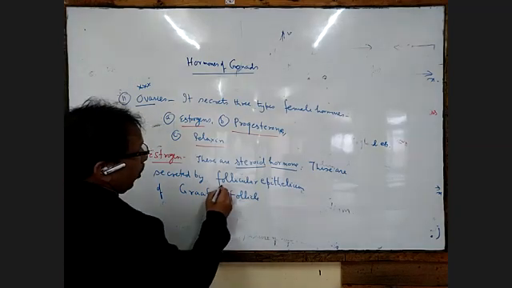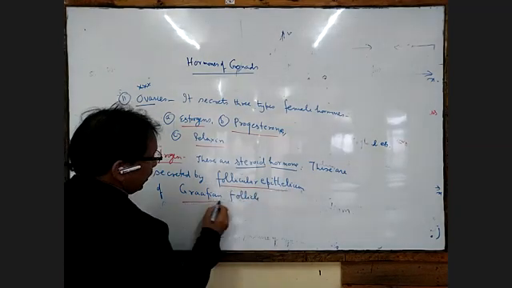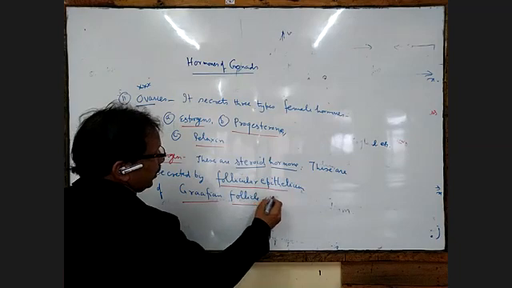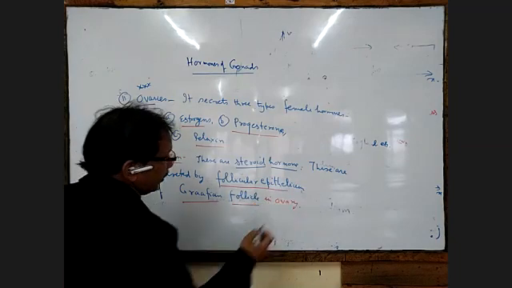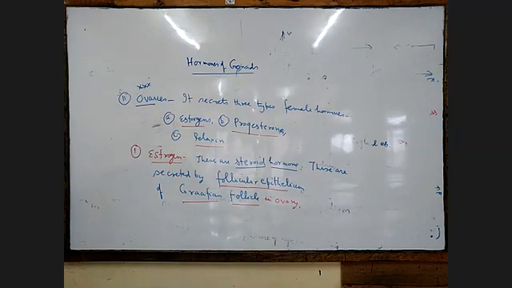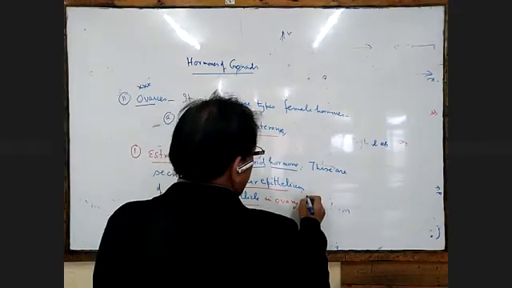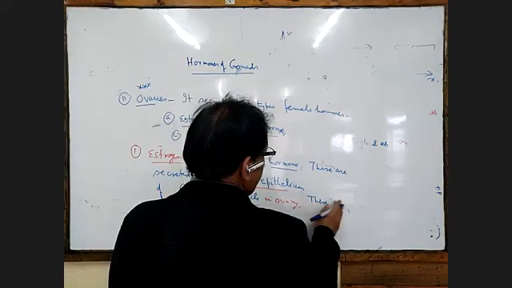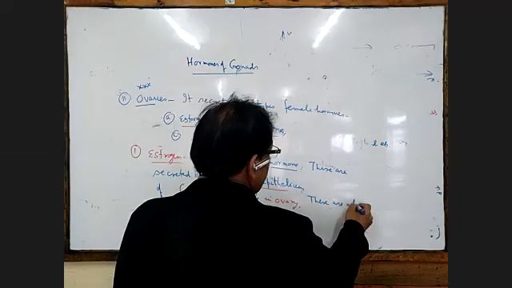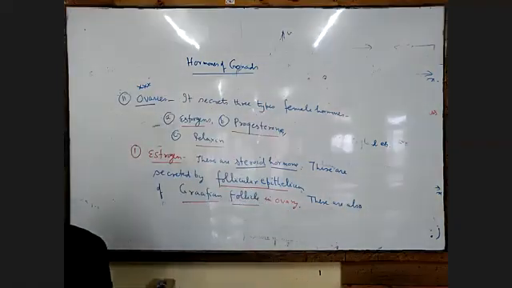These are secreted by the follicular epithelium of the Graafian follicle in the ovary. Very important point. These are also produced by.